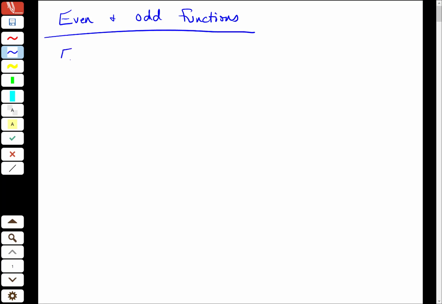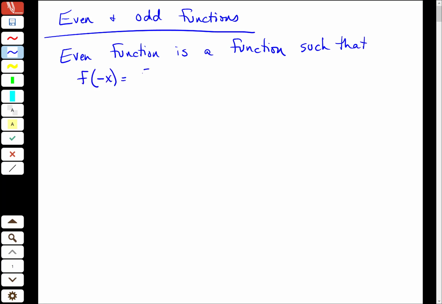An even function is a function such that f of negative x is equal to f of x for all x in the domain.